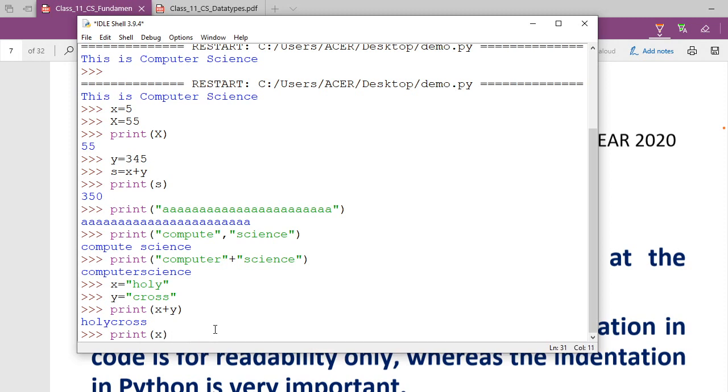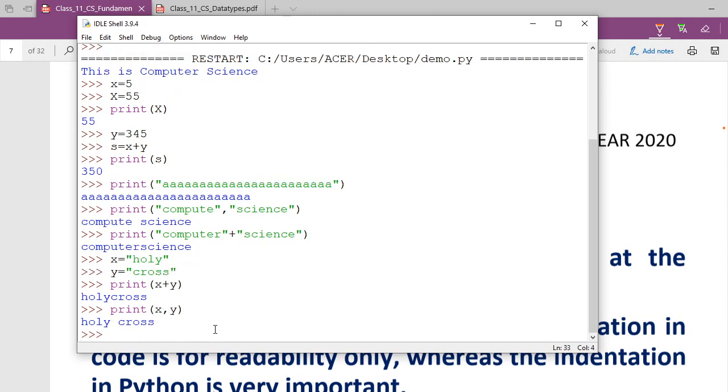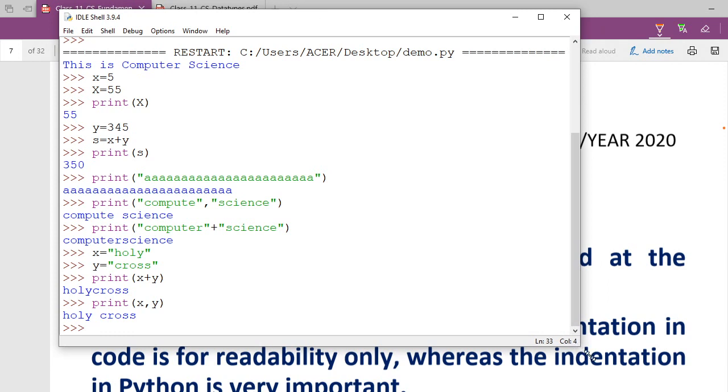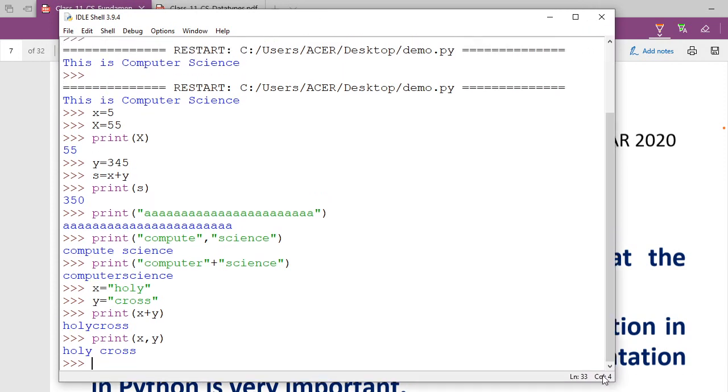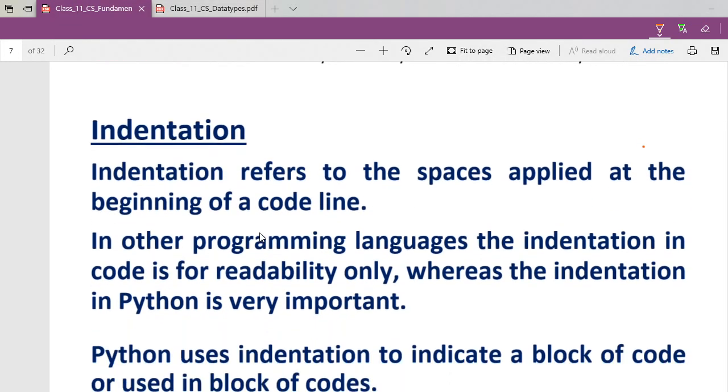And again I am going to write here print, and then x comma y. You see, definitely this is going to work, as x plus y. So how you interpret that depends upon your programming skill. Everything is possible in Python. Again I'm repeating, whatever code you are writing, whatever you can think of, you can make it possible in Python.